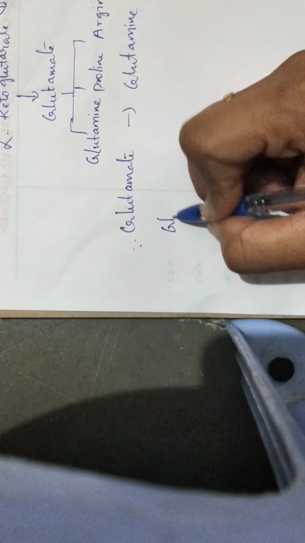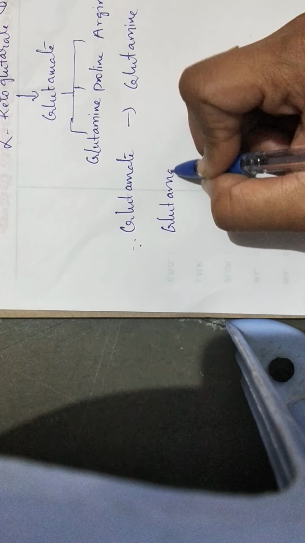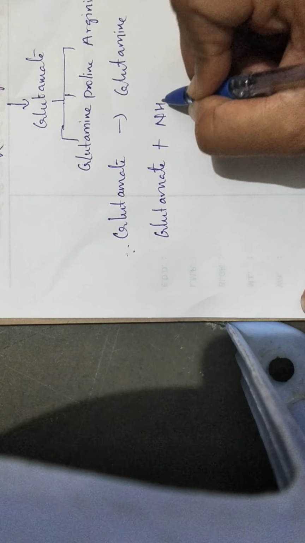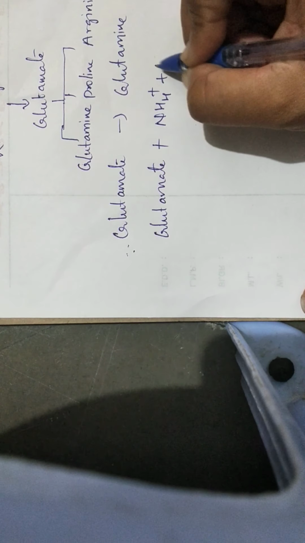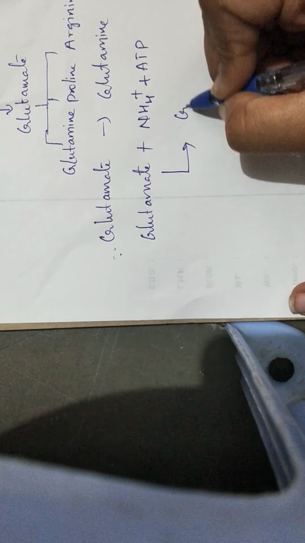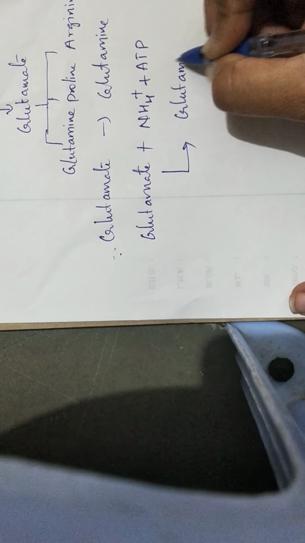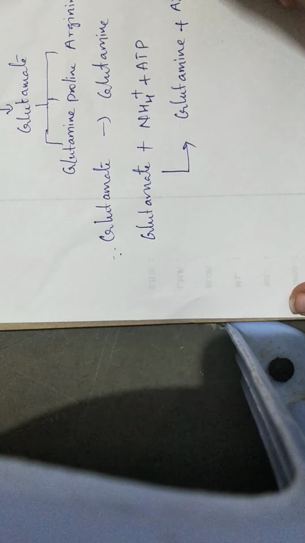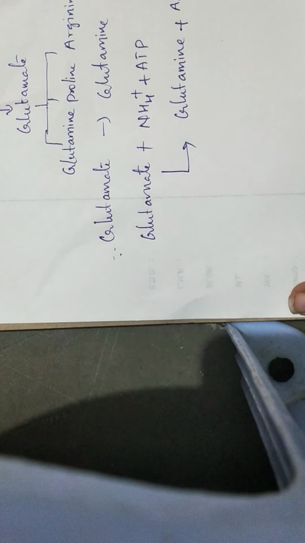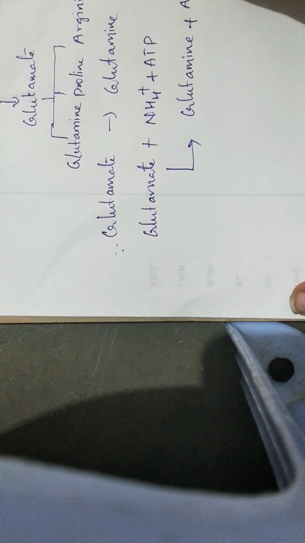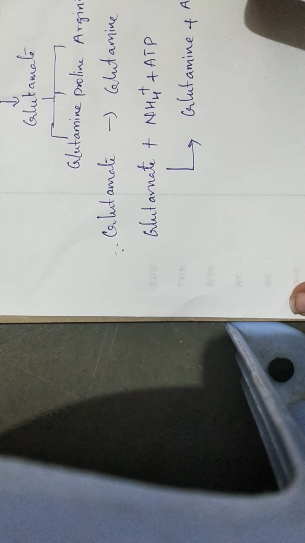So glutamate plus NH4 plus, ammonium, plus ATP. Okay, this gives glutamine plus ADP plus phosphate plus H plus. Ammonia is eliminated, plus H plus.